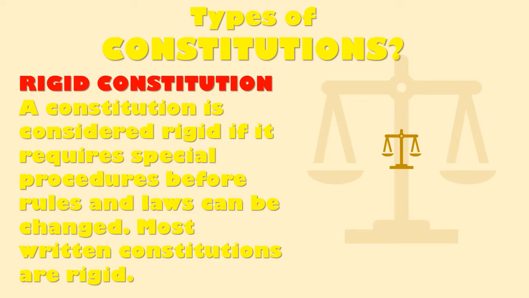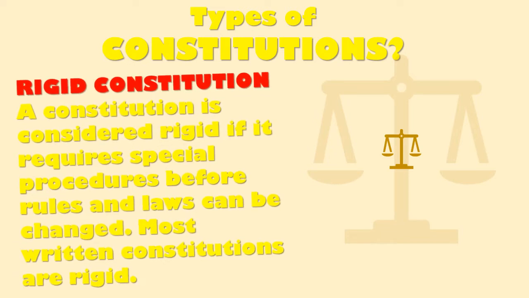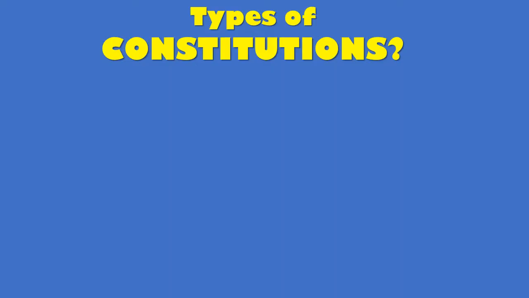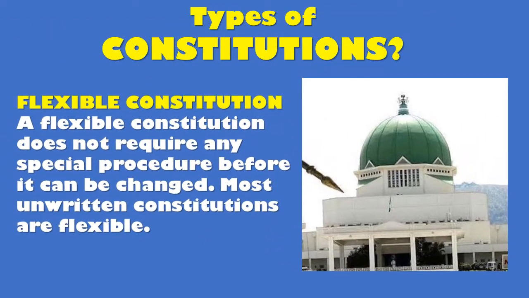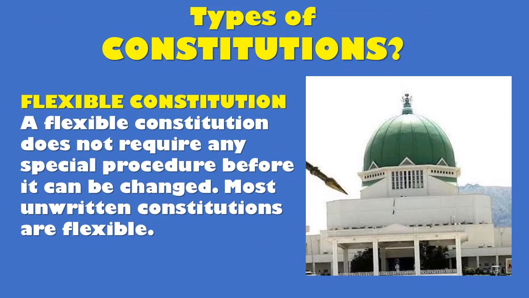And we have the rigid constitution. A constitution is considered rigid if it requires special procedures before rules and laws can be changed. Most written constitutions are rigid. A flexible constitution does not require any special procedure before it can be changed. Most unwritten constitutions are flexible.